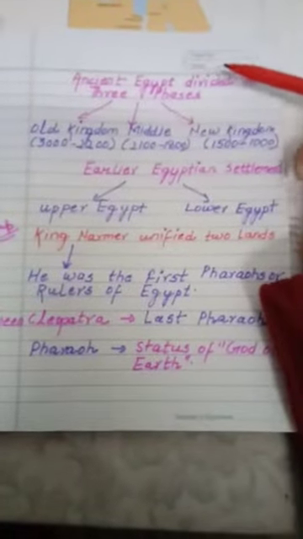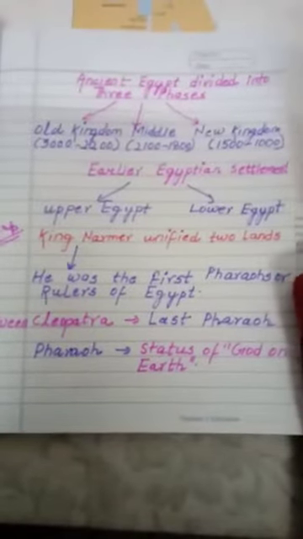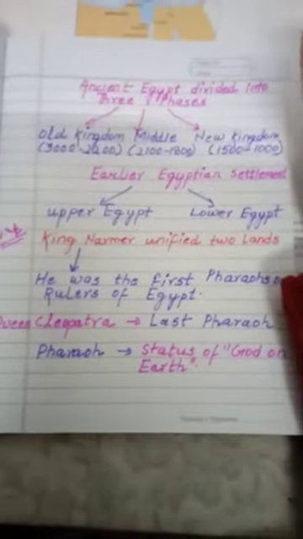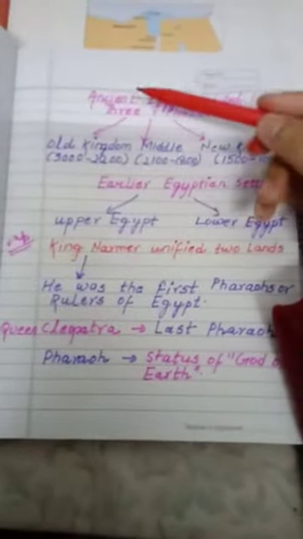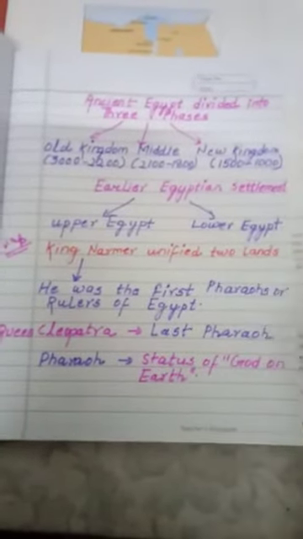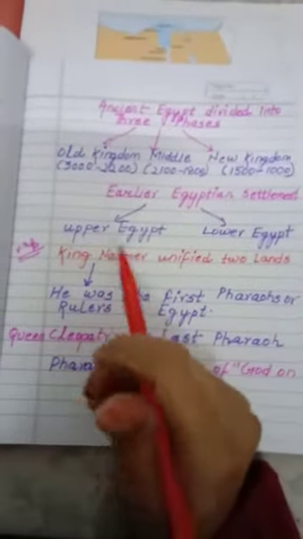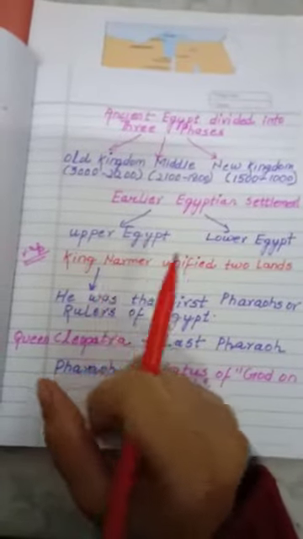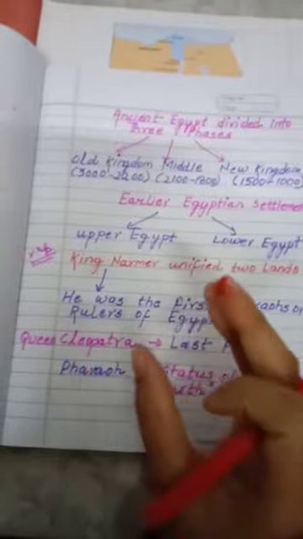Ancient Egypt divided into three phases. As you all have studied, you have given so many times the class test and the unit test also. I hope you are able to learn it. Now see what is written. Ancient Egypt divided into three phases. As I have already told you, each place was divided into lands, and then each land was divided into three places. Suppose like Jaunpur. Jaunpur is a district and it is divided into several parts. It is divided or not? Several places.